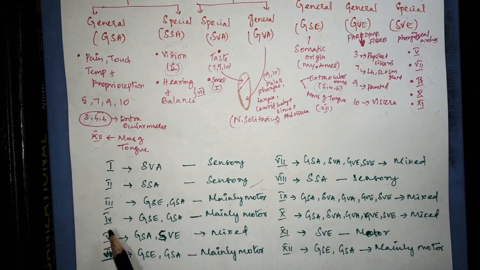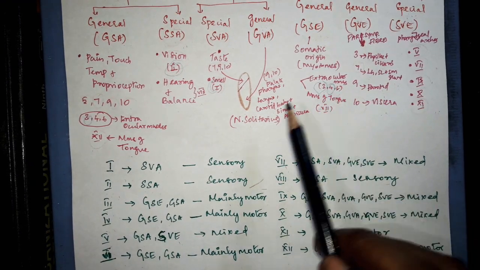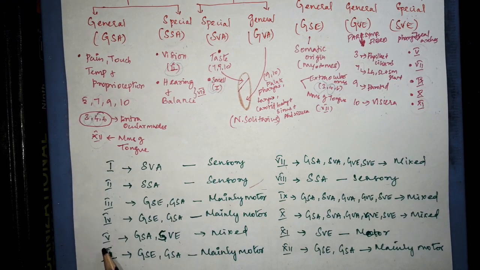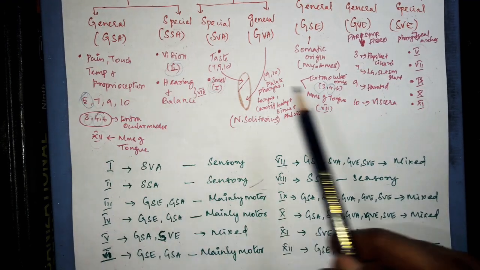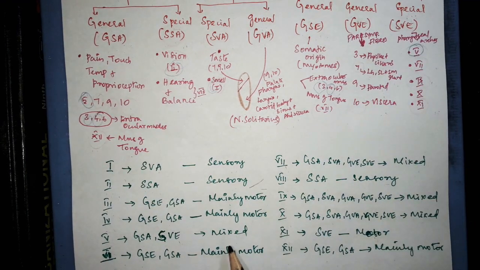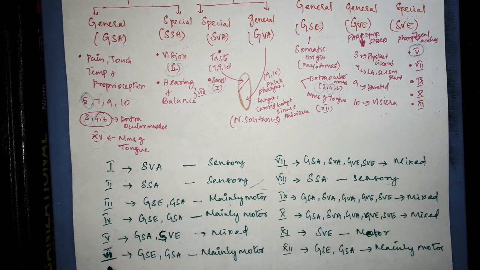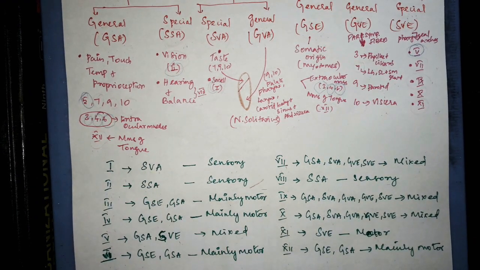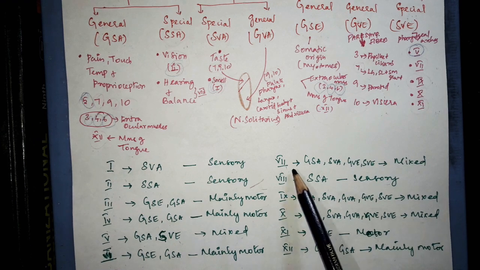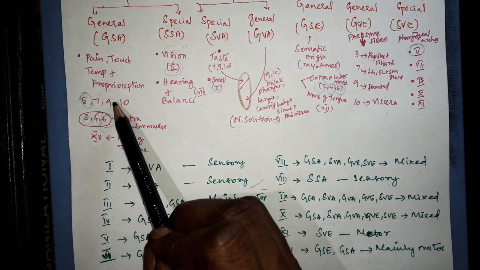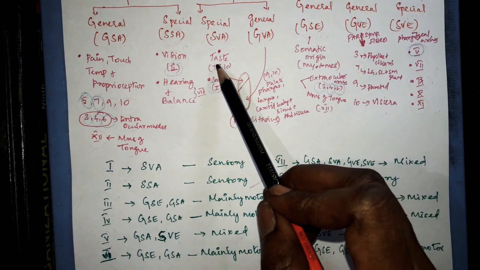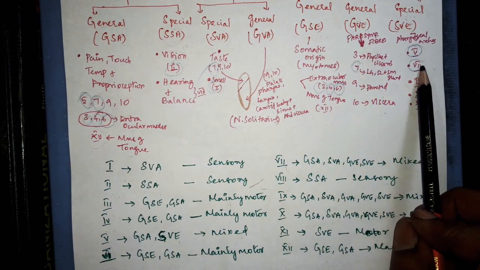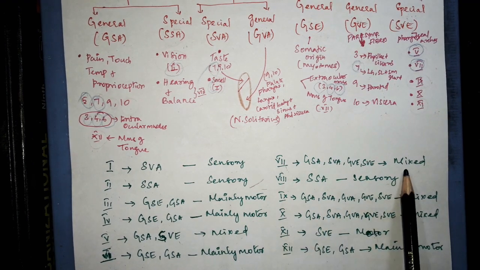And the fourth nerve again has the general somatic efferent and general somatic afferent. This is mainly motor. And the fifth has the general somatic afferent and special visceral efferent. This is mixed. And the sixth has the general somatic efferent and general somatic afferent, and this is again mainly motor. And the seventh carries general somatic afferent, special visceral afferent, general visceral efferent and special visceral efferent. This nerve is of mixed type.